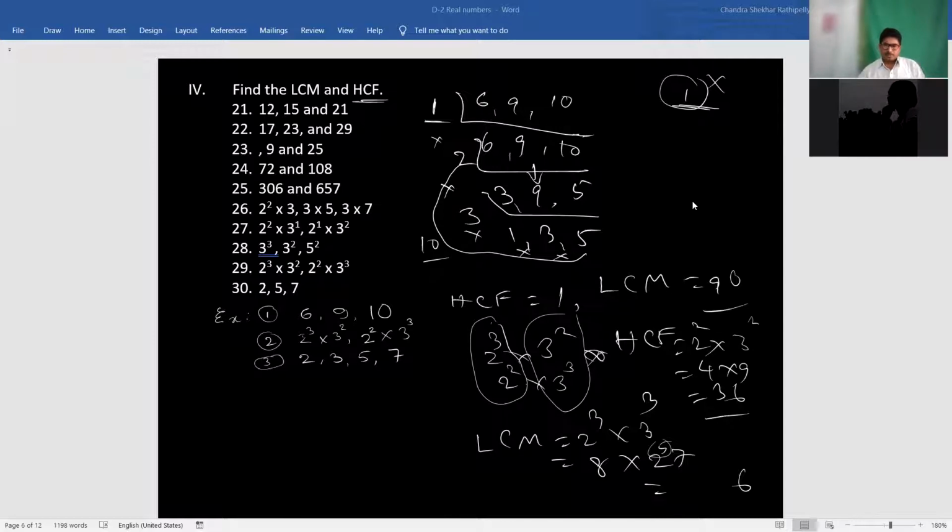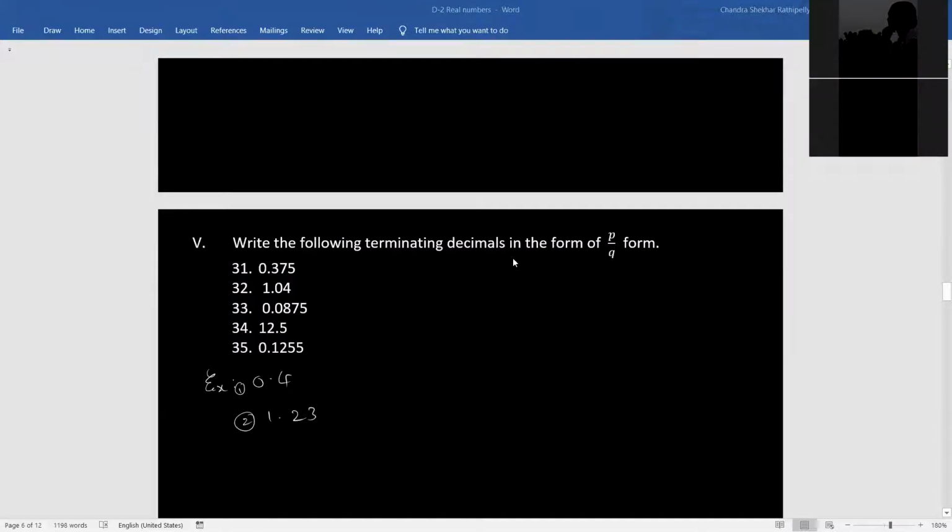8 sevens are 56, 8 sixes are 48, 8 threes are 24, 21, 216. Next,